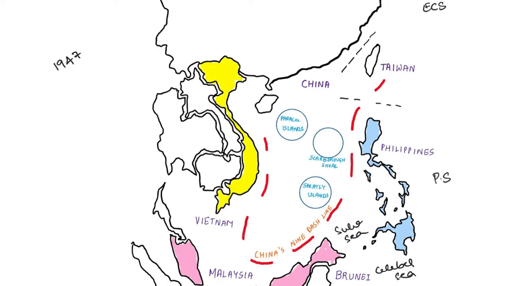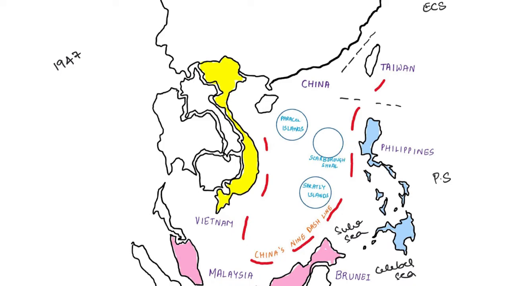In addition to China and Vietnam, there's one more major player in the region called the Philippines. This is the Philippines region. The Philippines says that the Scarborough Shoal and Spratly Islands are geographically very close to the Philippines. Hence, the Philippines claims supremacy over these two, the Spratly Islands and the Scarborough Shoal in the region.